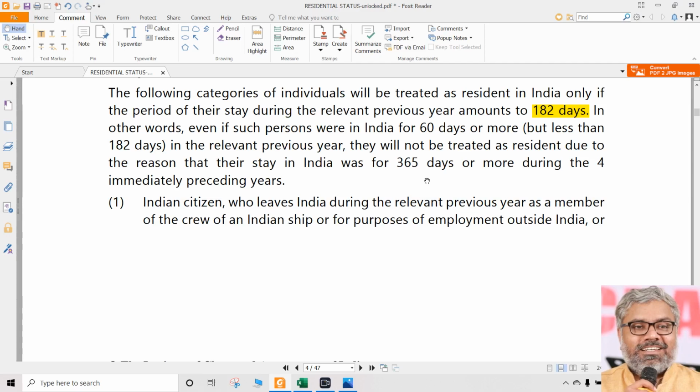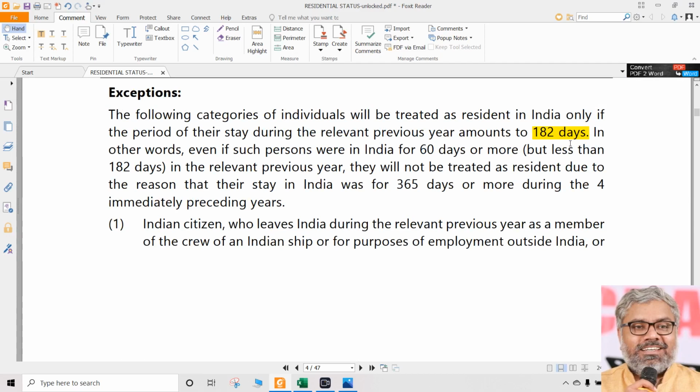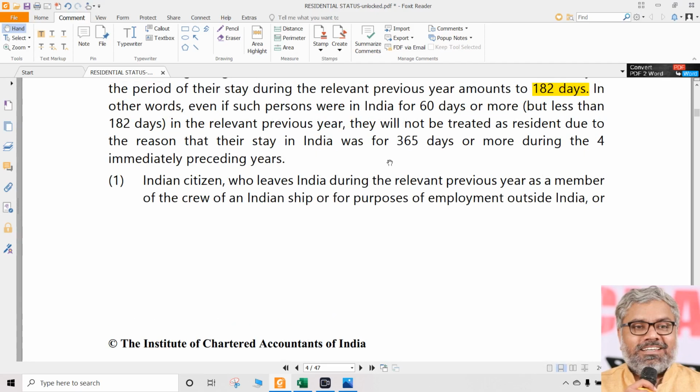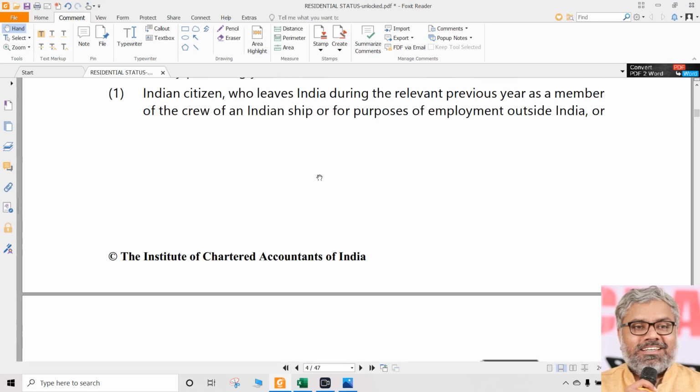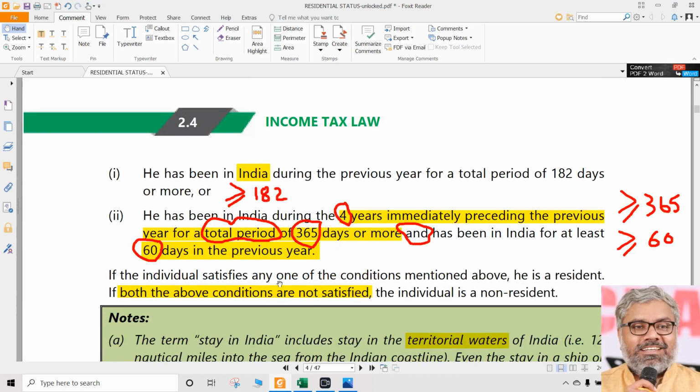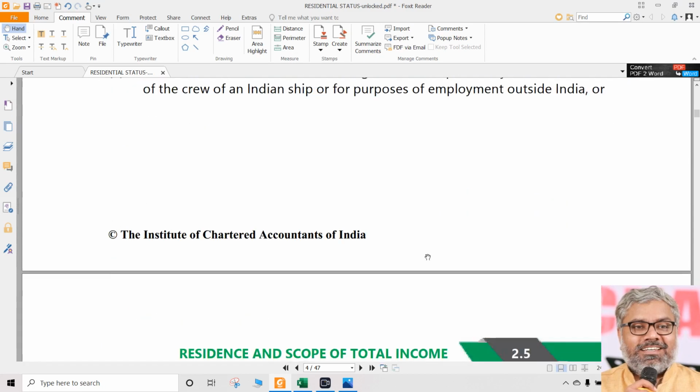What should be checked? Directly, 182 days or more. Yes, resident. No, non-resident. Full stop. No further condition, no additional condition, no second condition to be checked in those cases. Simply, we have to check whether that person has stayed in India for 182 days or more. Then only they become resident. If not, automatically non-resident. So here we can confidently say, if any person stayed for, let us say, less than 182 days in the following cases, the residential status will be non-resident. For the earlier cases, we could not have told that confidently because there is still another possibility for him to become resident. Here, that possibility is not there.